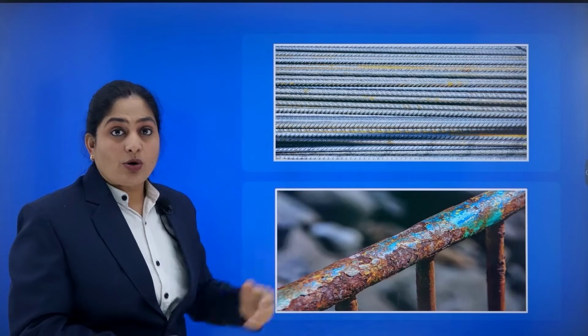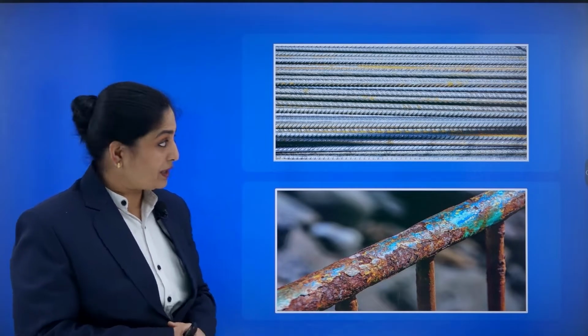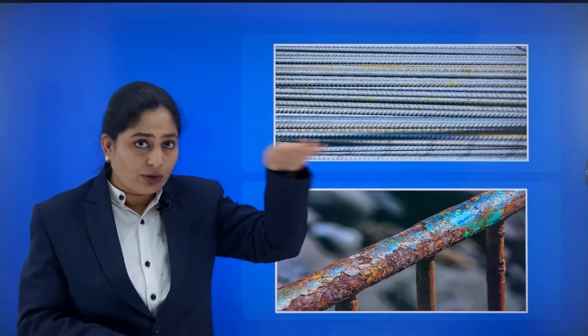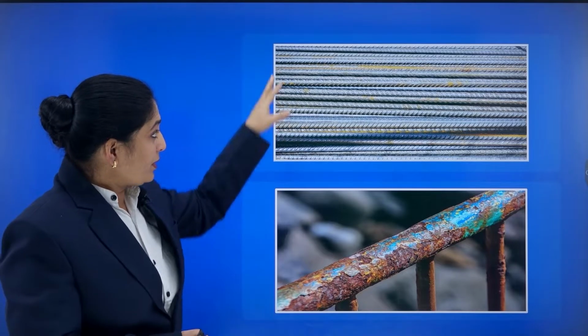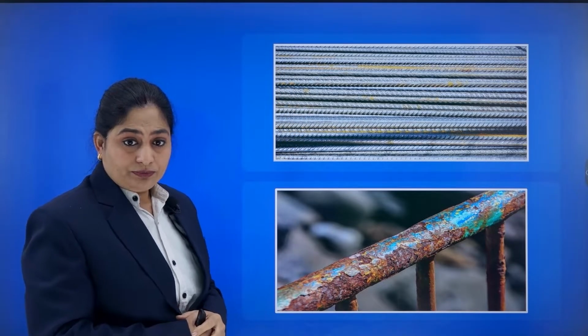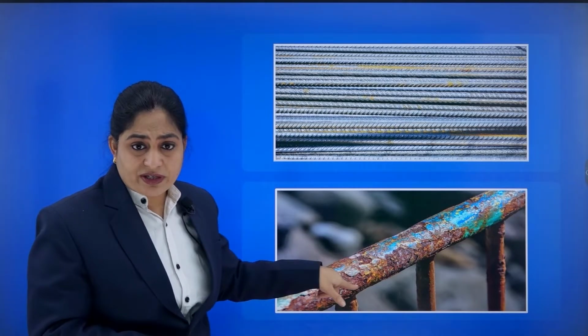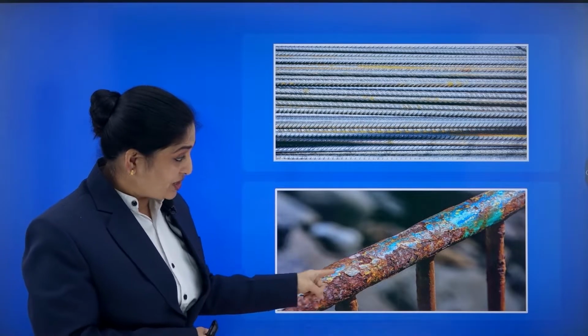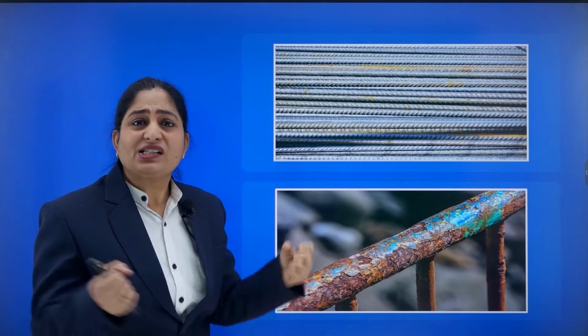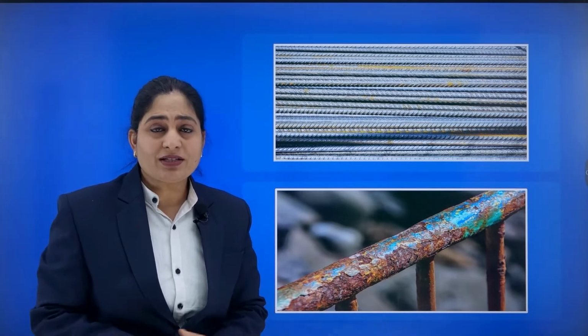Now let us see. These are iron rods. We call it sariya in Hindi, used for construction, making roofs during RCC. Iron rods, iron articles. You can see some rust on the surface of this iron, and that damages the complete iron object. So what is this basically?